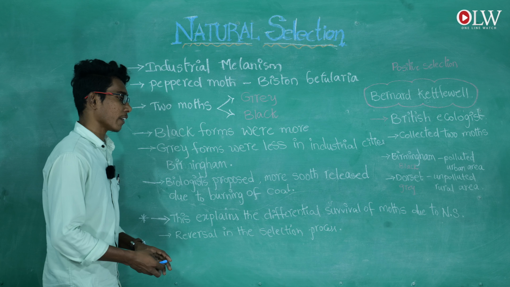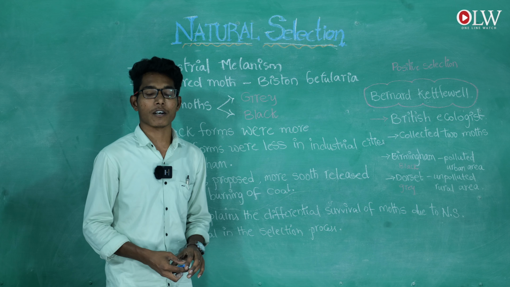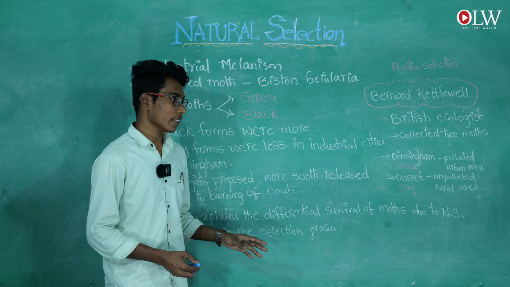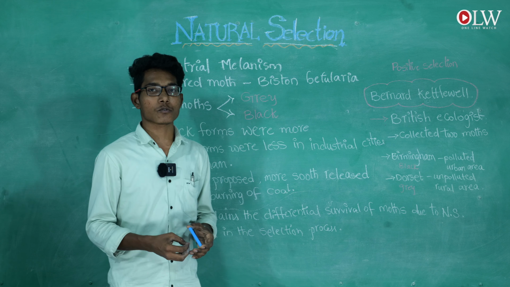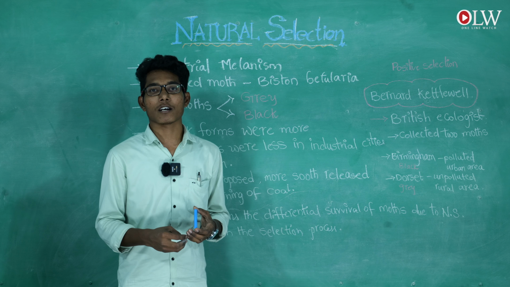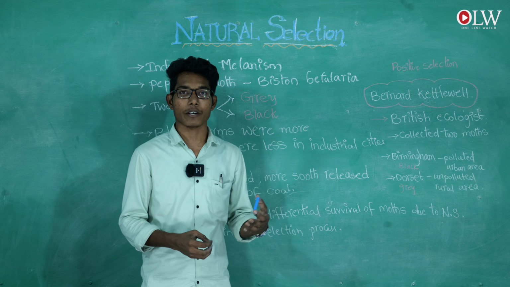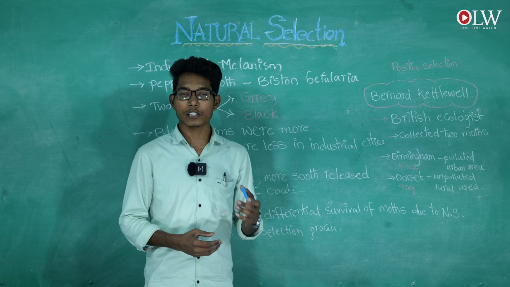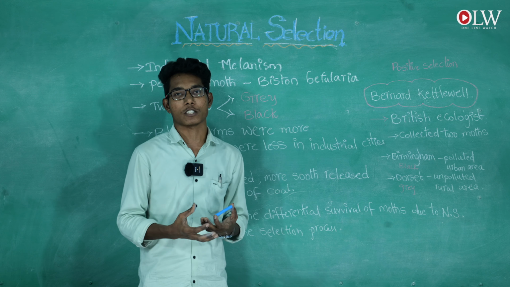This explains the differential survival of the moths due to survival of the fittest. In natural selection, the moths select and dominate one another, and in the same way every organism can exist and survive.